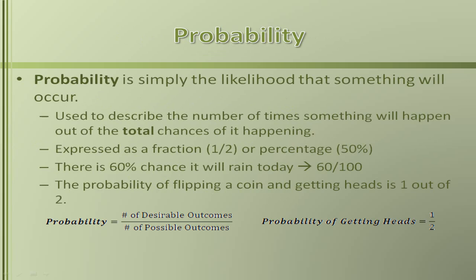Let's talk about probability. So what is probability? Probability is nothing more than the likelihood that something will happen. And I have this broken down in a very simple example. When we're talking about probability, it's used to describe the number of times something will happen out of the total chances it's happening. It's usually expressed as a fraction or a percentage. So 1 over 2, which is 1/2, is the same thing as 50%.